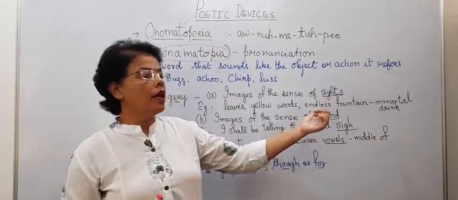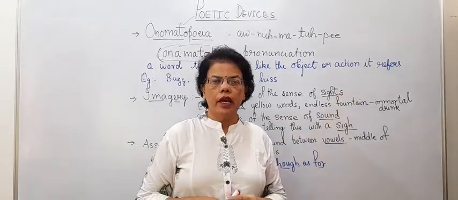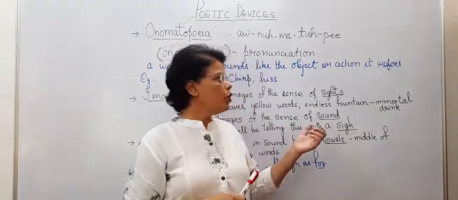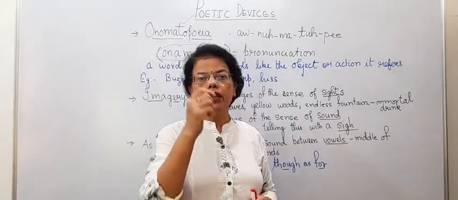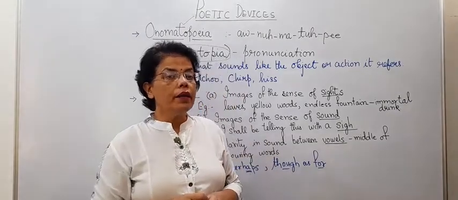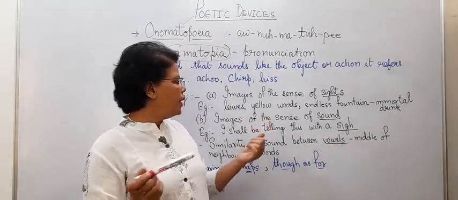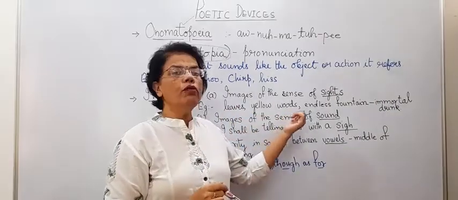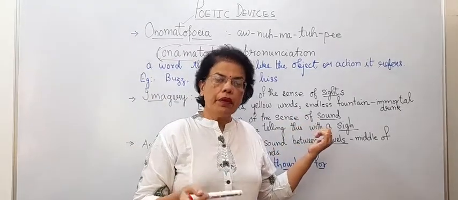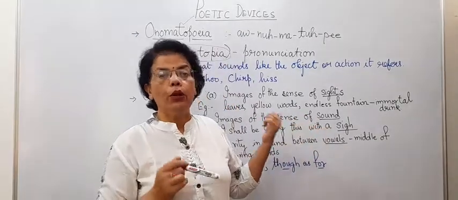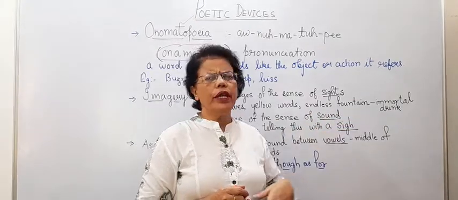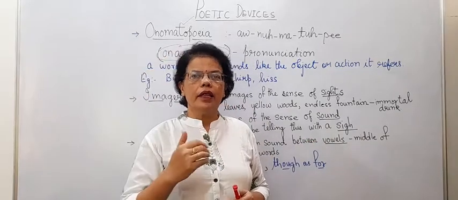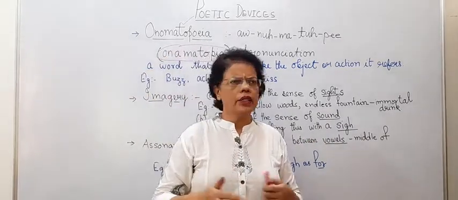We need to visualize it, imagine it. The poets will not draw, beta. What will they do? They will use words. Example: leaves, so you can imagine there are leaves. Yellow woods. Woods here means forest, where the leaves have become yellow. Endless fountain of immortal drink. So we imagine there is a fountain, endless, it is not ending.